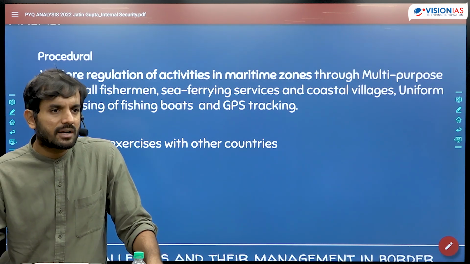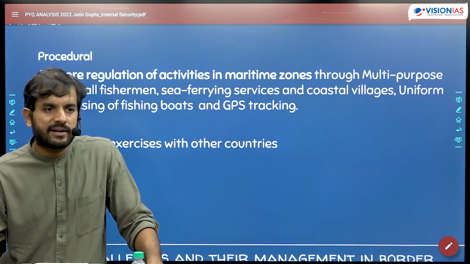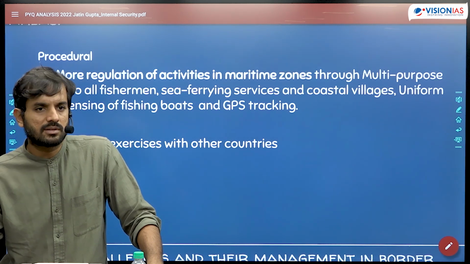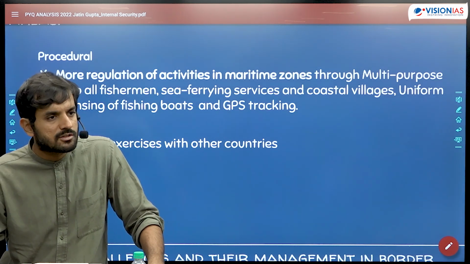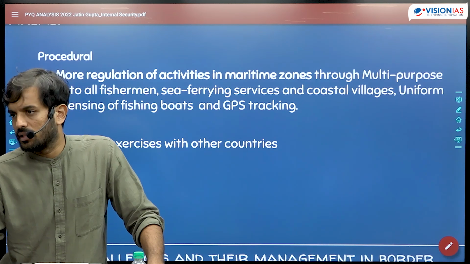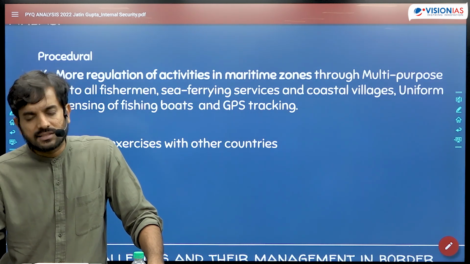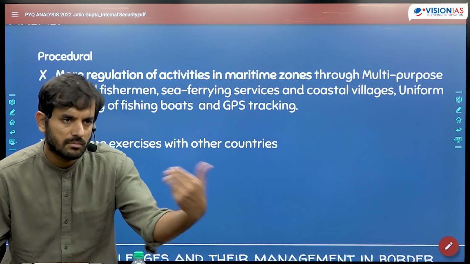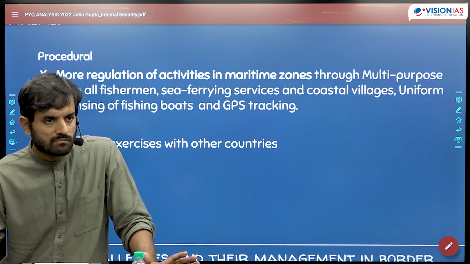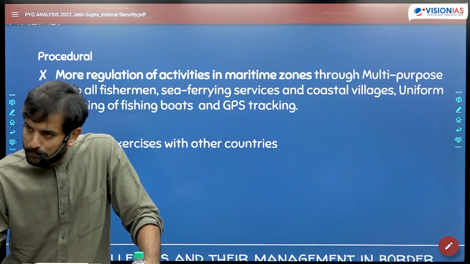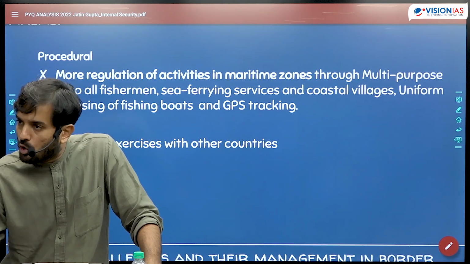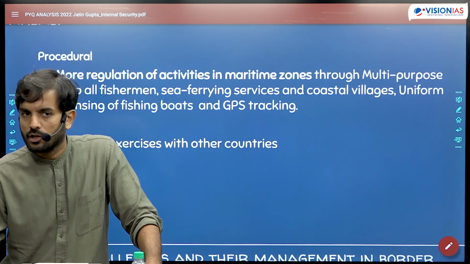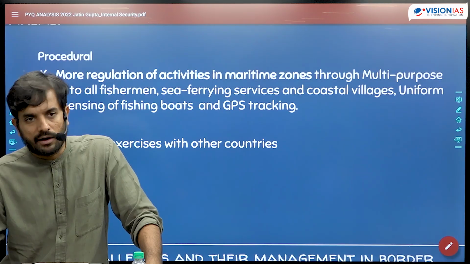And when you have mentioned this, at the end you can mention that despite these there are some challenges. Again, state center coordination problems. Capability of state marine police forces is not enough to deal with the problems of the maritime security challenges. Mentioning such challenges, you can conclude the answer, or you may give some forward looking recommendations as well. Okay, so again, very simple question, and in fact there were a number of newspaper articles on maritime security in the last 1.5 years, so you could have used those in order to enrich your content.